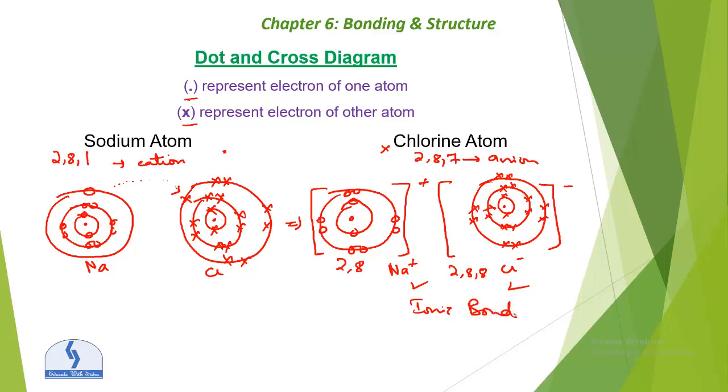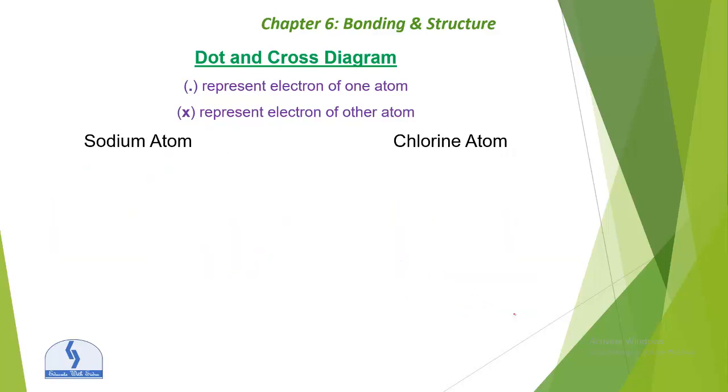This is an ionic bond. So this is an example of sodium atom and chlorine atom. Now we have studied the example of sodium atom and chlorine atom. Now take an example of magnesium and chlorine atom. If we are taking magnesium and chlorine, magnesium reacts with chlorine atom and it will become MgCl2. So let's start.